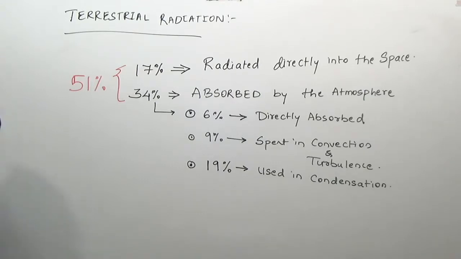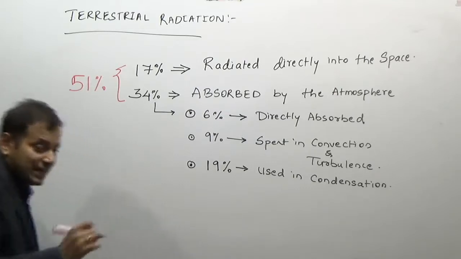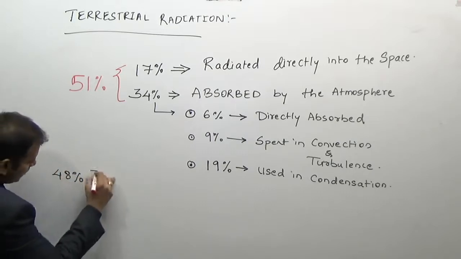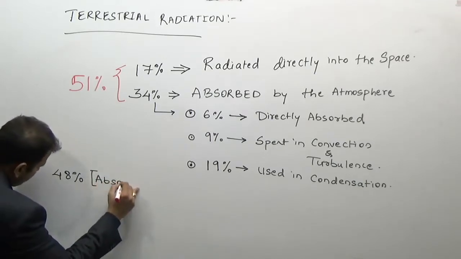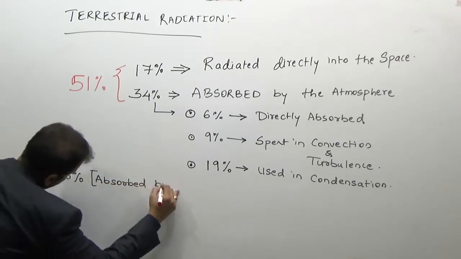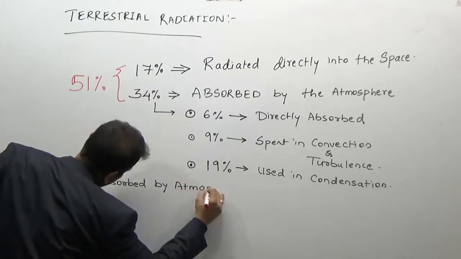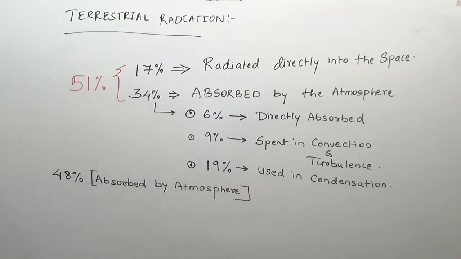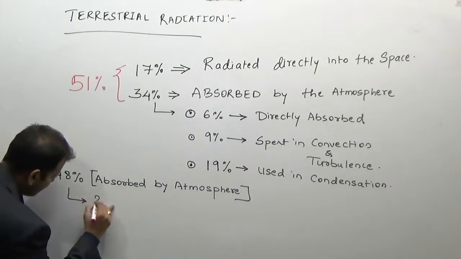Now, but still it does not complete our 65 units. Now you remember, out of the total energy, 48% is absorbed by the atmosphere. Now from where has this 48% come? 34% of the terrestrial radiation is absorbed by the atmosphere.